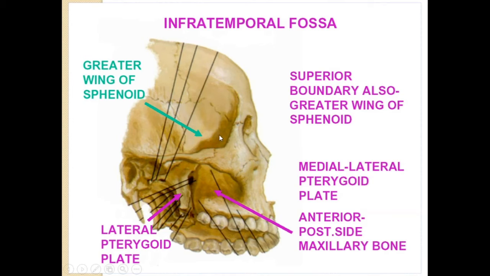Boundaries are: roof is, this is the roof, what bone? That is the greater wing of sphenoid. Exactly to tell, the infratemporal surface of the greater wing of sphenoid. That is the roof. There is no floor. Front is the maxillary bone or posterior surface of the maxilla. So that is anterior, but there is no posterior. Medially, this is the lateral pterygoid plate. So that is medially the lateral pterygoid plate. Laterally, we can take the ramus of mandible. Only these 3 boundaries are the exact boundaries of the infratemporal fossa.